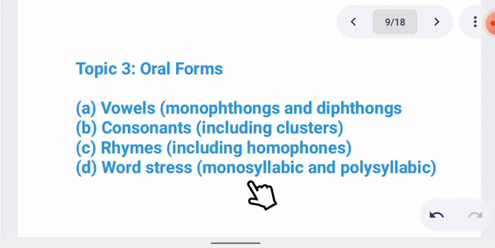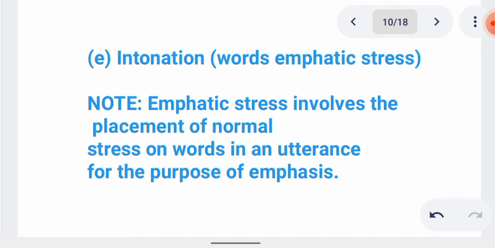I want to use this medium to tell you that when talking about stress, most of the noun words, for example man, goat, and so many of them, have their stress on the first syllable. So it's very necessary to understand this particular topic before that day, because you will be expecting a lot of questions from this category. Then when you move further, you will see things like intonation, and emphatic stress. I think that's all you need to know about JAMB Use of English before the day of your examination.